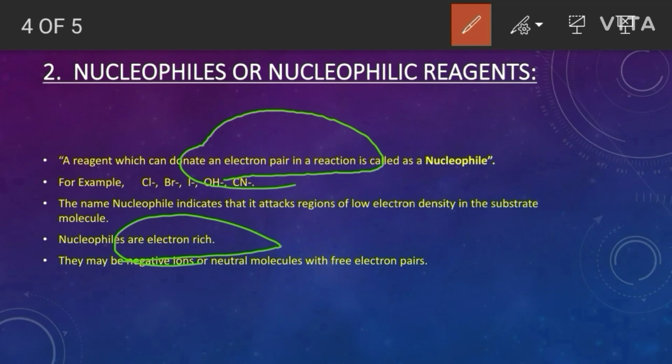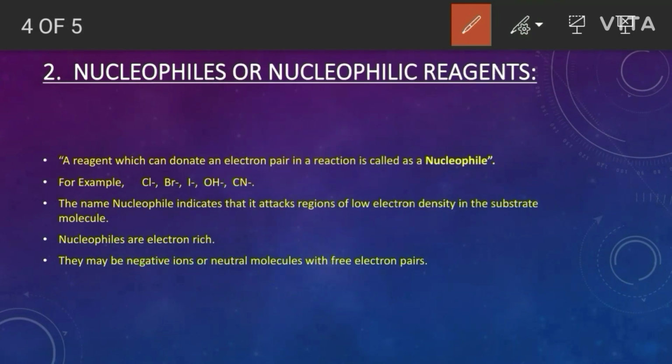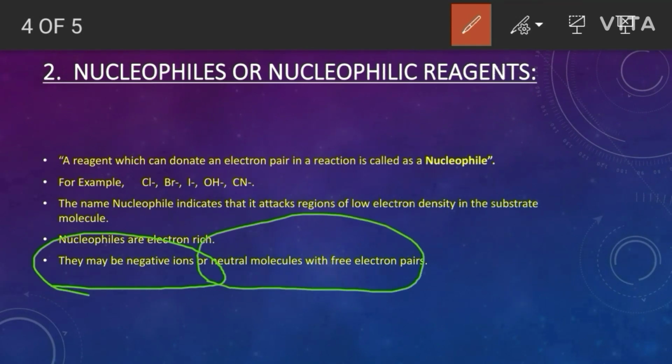That's why they can donate. Only an electron rich molecule donates electrons to another reactant molecule in a reaction. Because of this electron donating nature, nucleophiles are negative ions, and some neutral molecules with a free electron pair also act as nucleophiles or nucleophilic reagents.